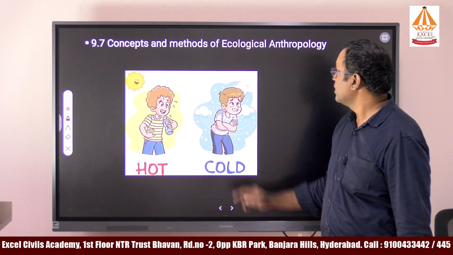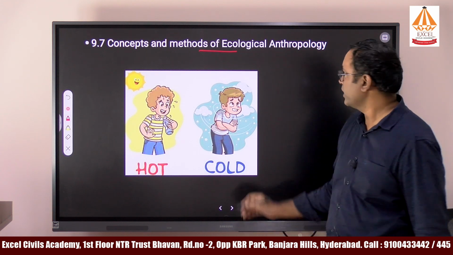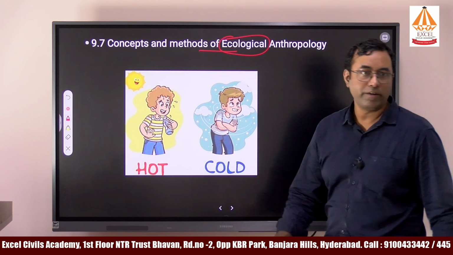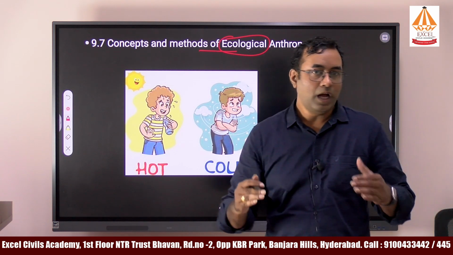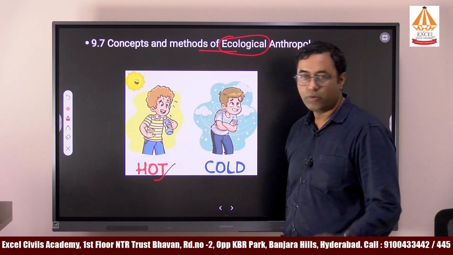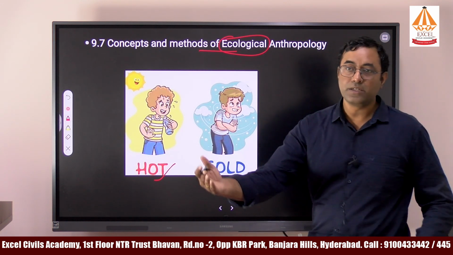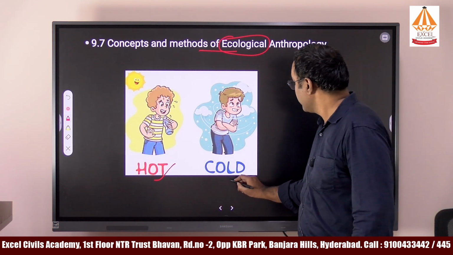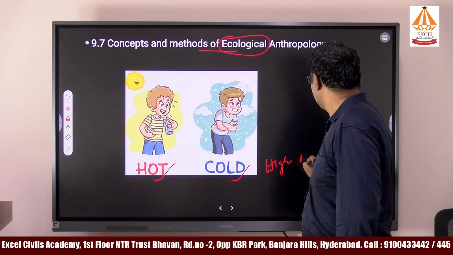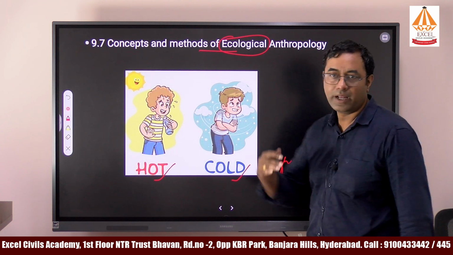So next one is about the methods of ecological anthropology. Ecological anthropology means here we will study the different environmental conditions and how the people have been changing. At the time of hot conditions, what are the physical changes that occurred in humans, as well as cultural changes? And even in the cold and at high altitude, in the sense of the Himalayas.